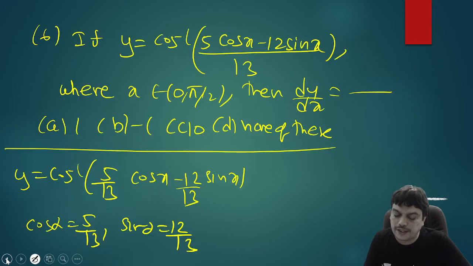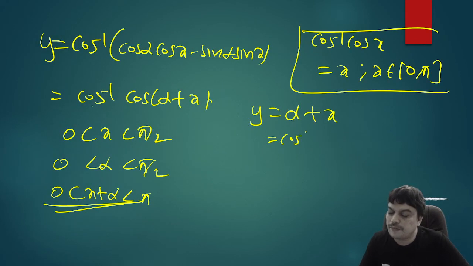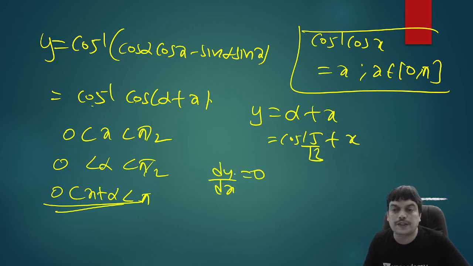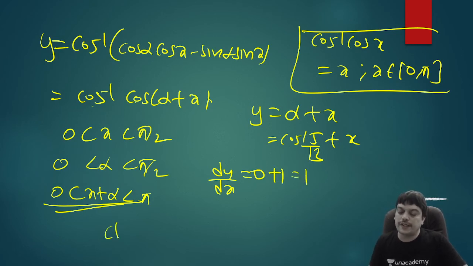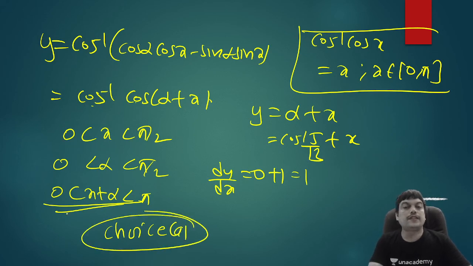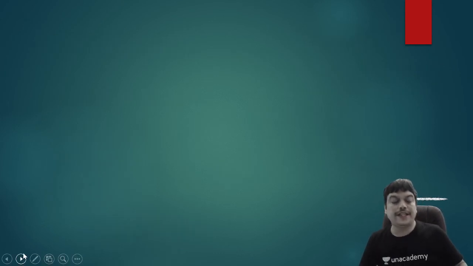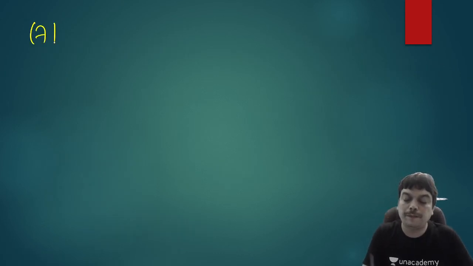If you want, you can write alpha as cos inverse 5 by 13 plus x, which is anyway constant. So when you differentiate this, you'll get dy by dx equal to 0, because cos inverse 5 by 13 is a constant, plus the derivative of x, which is 1. So the answer is 1. That is choice A, the correct answer. So this is also a question which is quite simple. Now let me do the next question, seventh one.